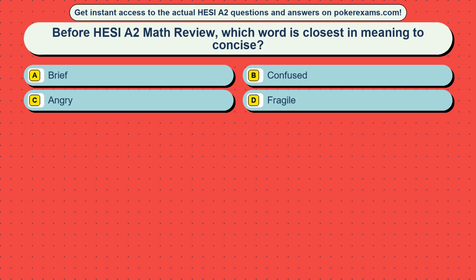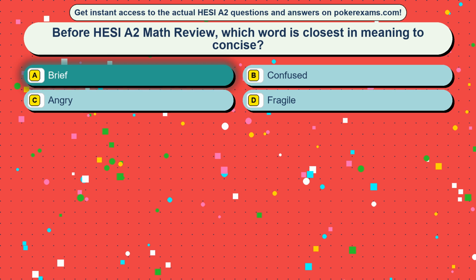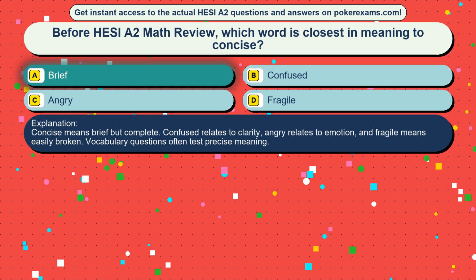Question 5. Before HESI A2 Math Review, which word is closest in meaning to concise? Option A, brief. Option B, confused. Option C, angry. Option D, fragile. The correct answer is option A, brief. Concise means brief but complete. Confused relates to clarity, angry relates to emotion, and fragile means easily broken. Vocabulary questions often test precise meaning.